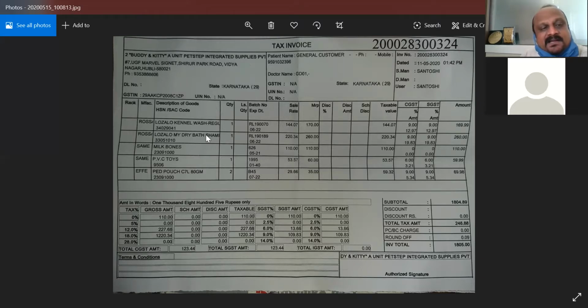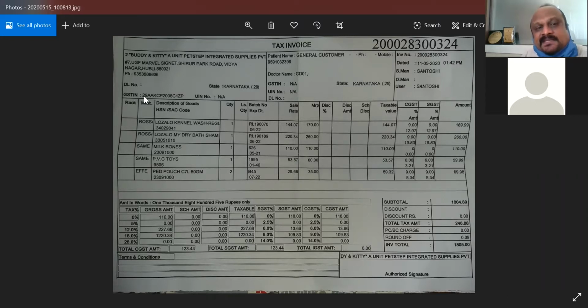After the establishment registers, it is given a number called the registration number. So what do the 29 AAKC and all these numbers represent? The first two digits, 29, are the state code. For Karnataka the code is 29, so in the entire Karnataka, all registrations start with 29.